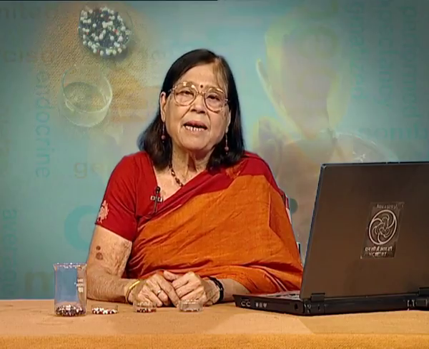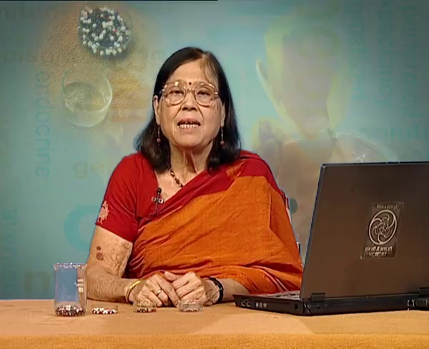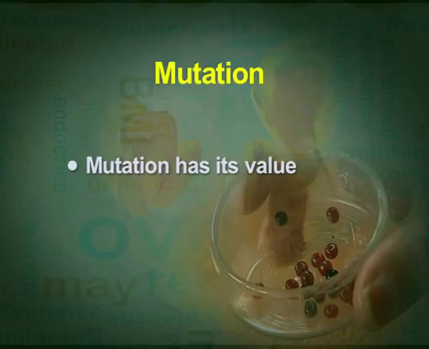This stands correct for plants and for animals, but mutation becomes a base to produce variations, and variations will bring in genetic drift. Variations will also lead to speciation, the formation of separate, different species, and when different species are formed, that is evolution. That is how, starting from amoeba, man is made after so many steps in so many millions of years. So, mutation has its value.